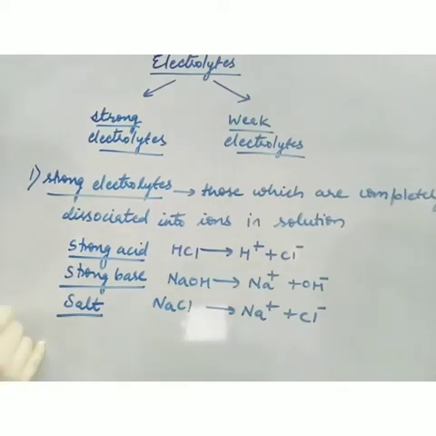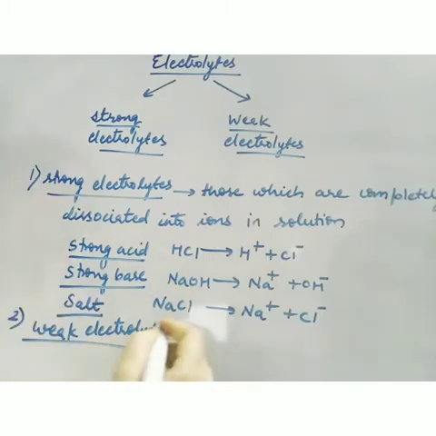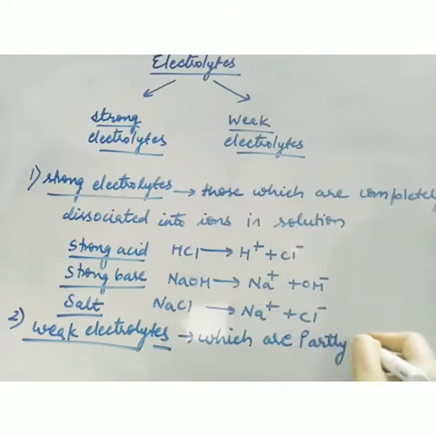And likewise we have weak electrolytes. Now it is easy for us to understand. What is the meaning of a weak electrolyte? Those which are partly dissociated into ions.